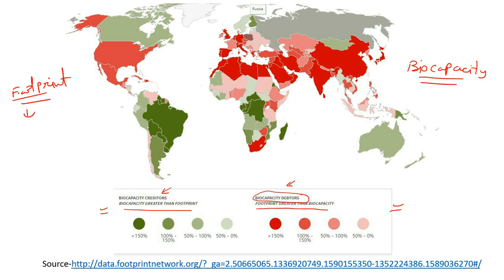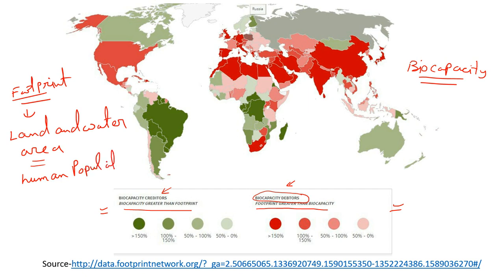Basically, footprint means the land and water area needed to produce the resources required by the human population and to absorb the humanity's carbon dioxide emission.